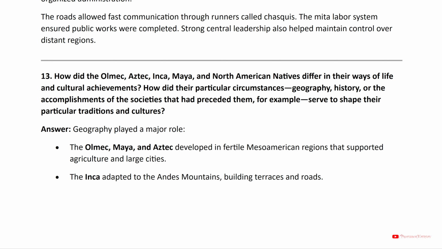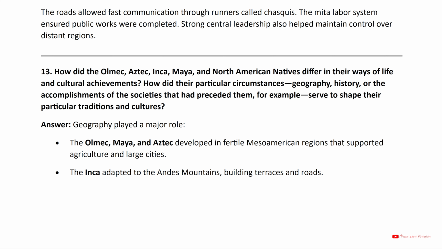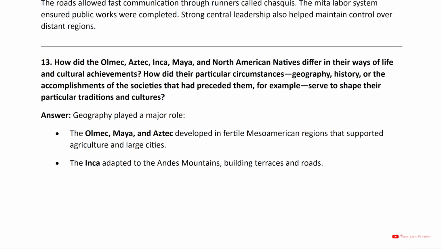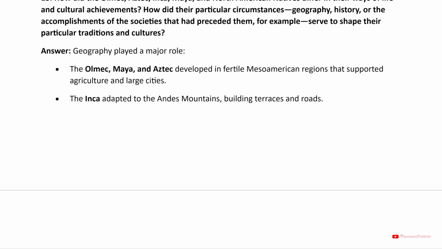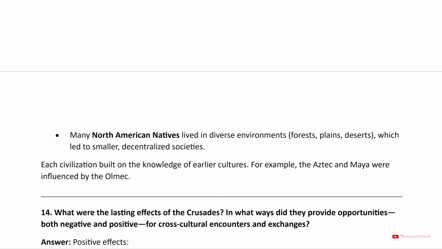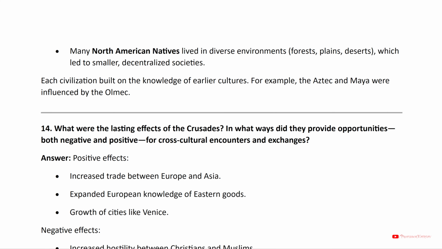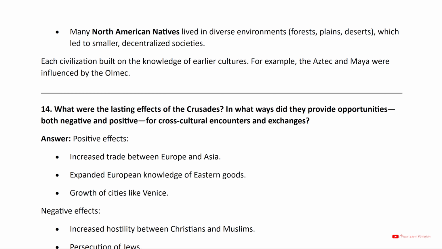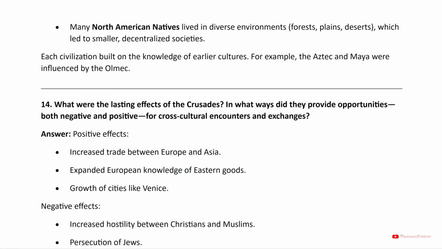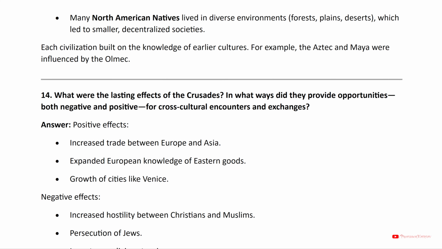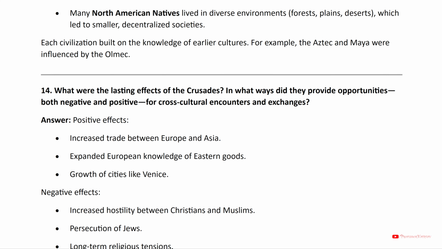The Olmec, Maya, and Aztec developed in fertile Mesoamerican regions that supported agriculture and large cities. The Inca adapted to the Andes Mountains, building terraces and roads. Many North American natives lived in diverse environments: forests, plains, deserts, which led to smaller, decentralized societies. Each civilization built on the knowledge of earlier cultures. For example, the Aztec and Maya were influenced by the Olmec.